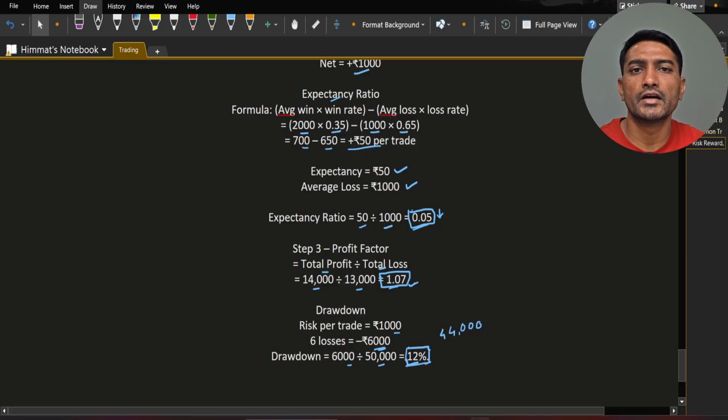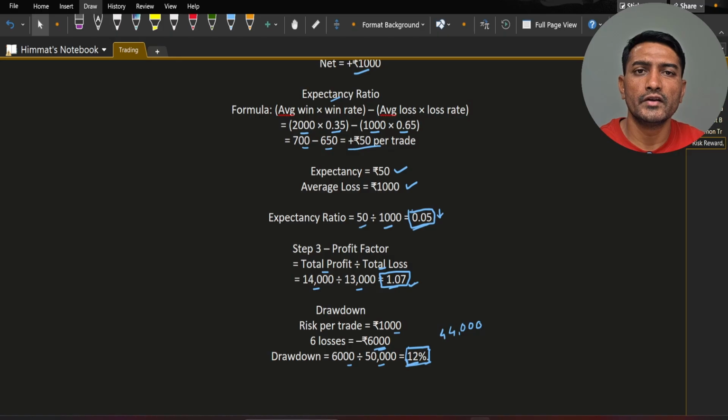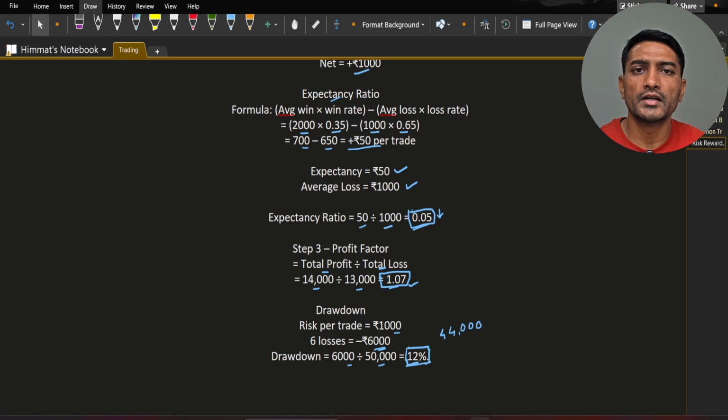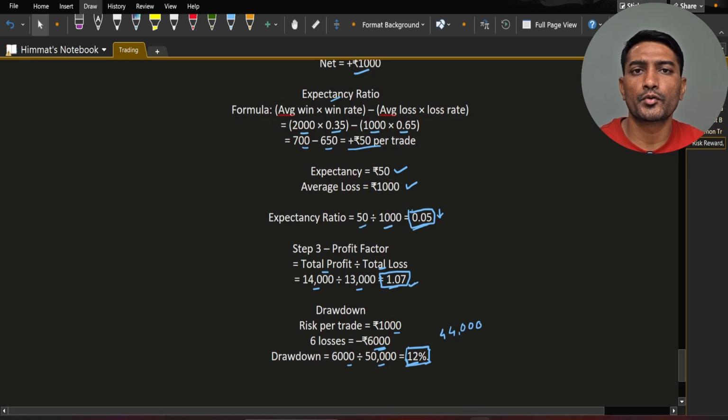That's why as a trader we balance between win rate, risk reward and the psychology. Trading is not about predicting perfectly, it's about managing risk and probabilities. Focus on risk reward, win rate and keeping your drawdown low, and you will be already thinking like a professional.